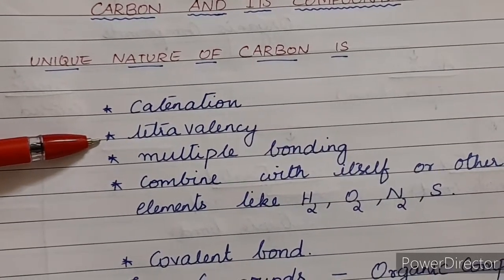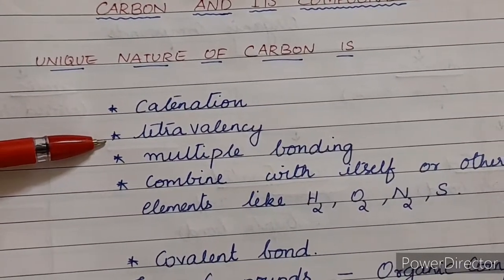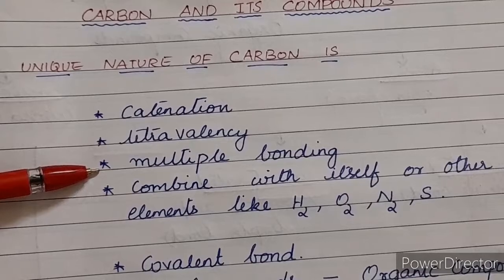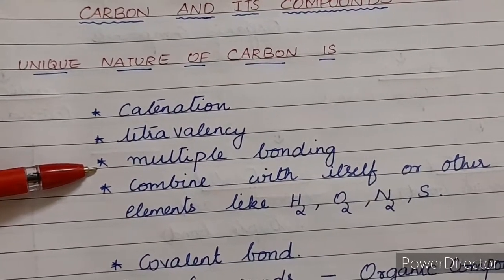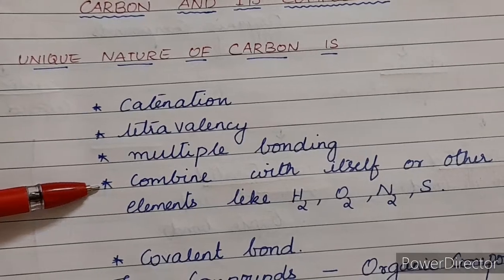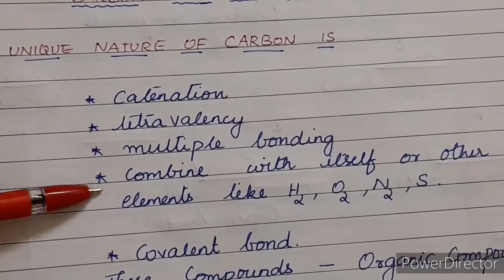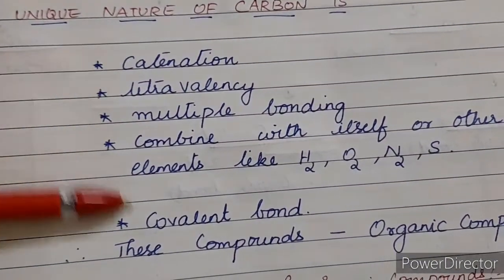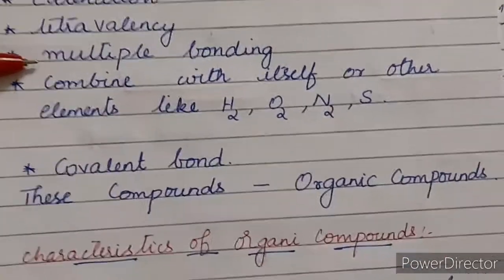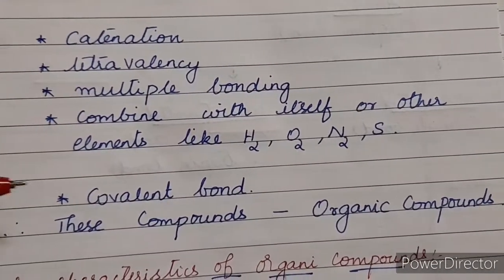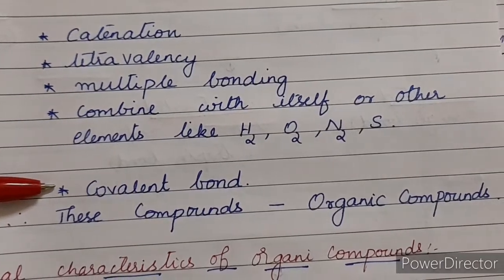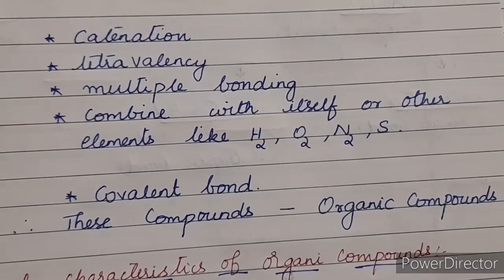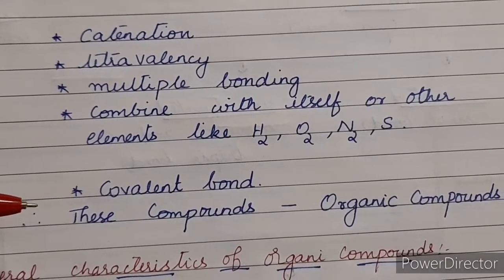Tetravalency, it has 4 valencies, it has 4 electrons in its outermost shell, so tetravalency. Multiple bonding, it can also form multiple bonding, it can make double bond and triple bonds with the other carbon atoms, and it can combine with itself, that is what we said as catenation, or with the other elements like hydrogen, oxygen, nitrogen and sulfur. So because of these unique nature, many carbon compounds are found, and if you see, it forms the covalent compound, and these compounds are called as the organic compounds. All the compounds that is formed by the carbon are called as the organic compound.